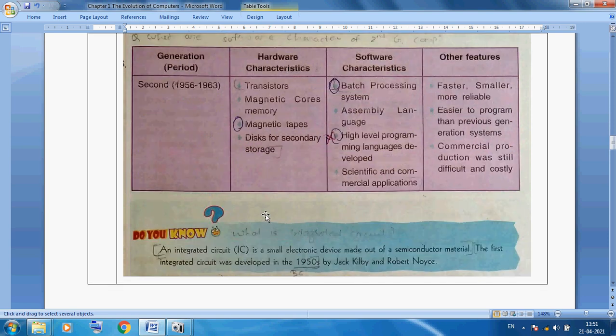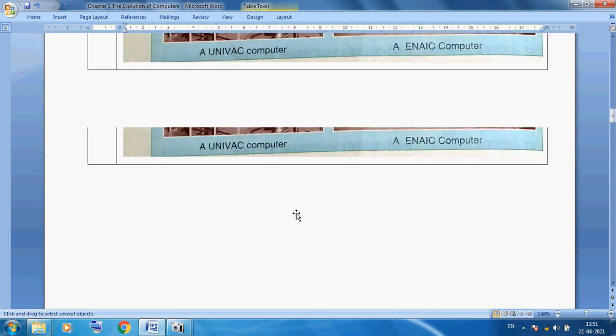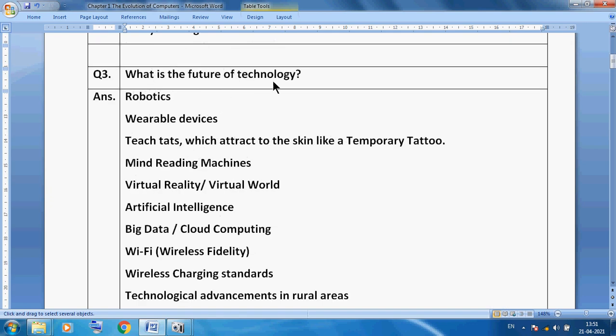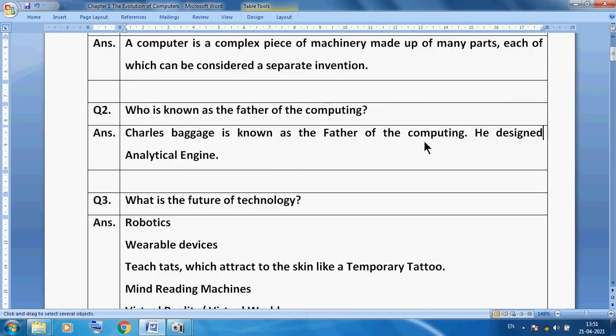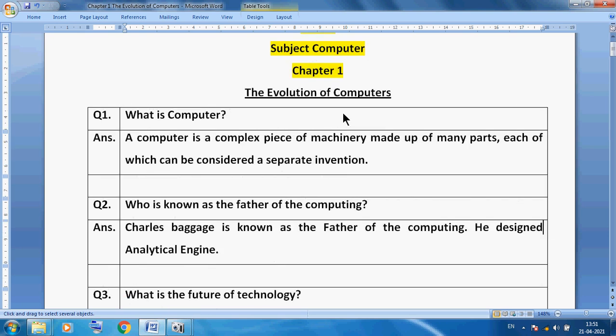Okay students, today I have discussed first generation and second generation computers. In first generation vacuum tubes were used, and in second generation transistors were used. The future of technology you can see in different kinds of fields. Charles Babbage is the father of computing, and computer is a very complex electronic machine which takes input, processes raw data and produces meaningful information outside the world.